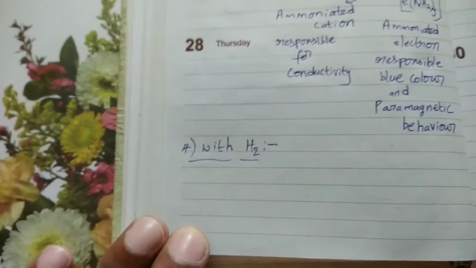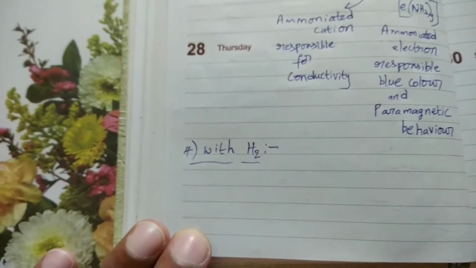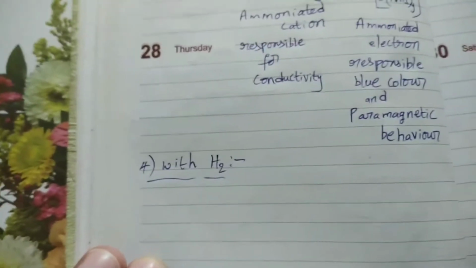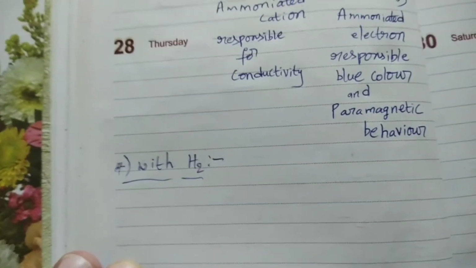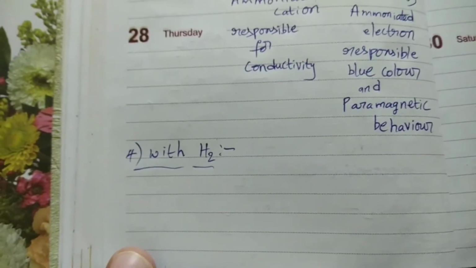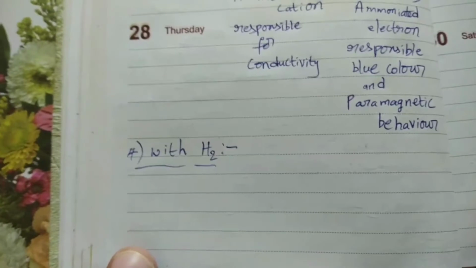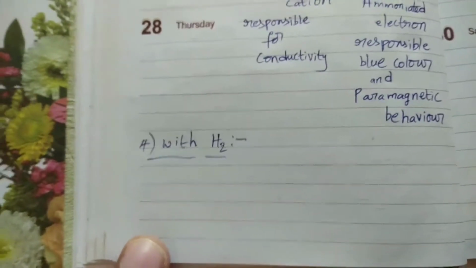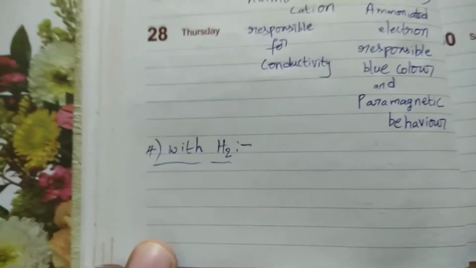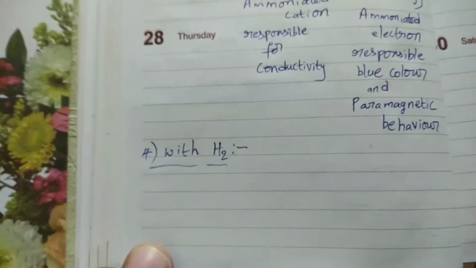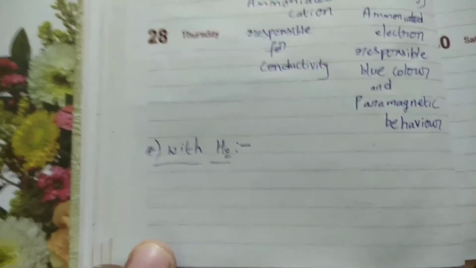In this we have to remember negative oxidation state of hydrogen in these compounds. In metal hydrides, hydrogen exhibits negative oxidation state, whereas in the remaining all its compounds, hydrogen exhibits positive oxidation states. So remember this point carefully. In metal hydrides only, hydrogen exhibits -1 oxidation state.